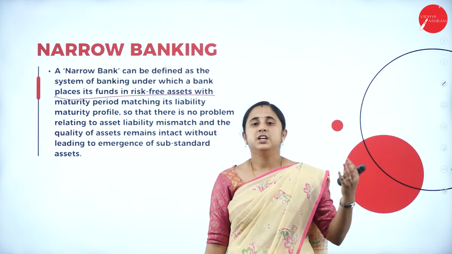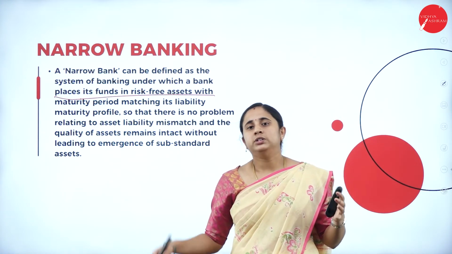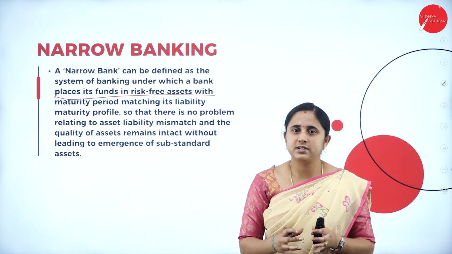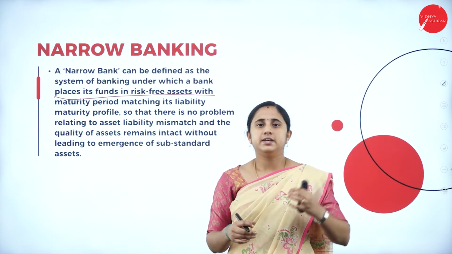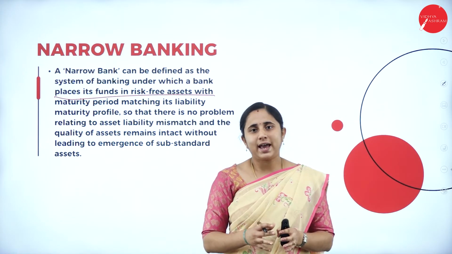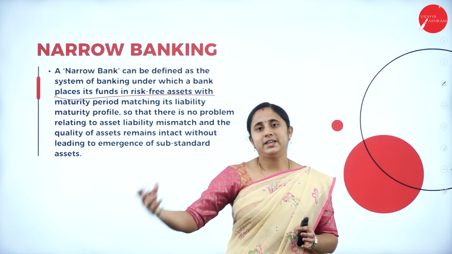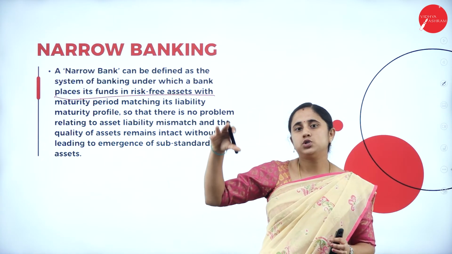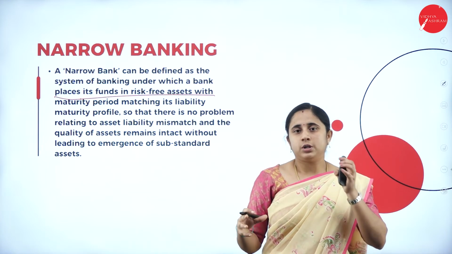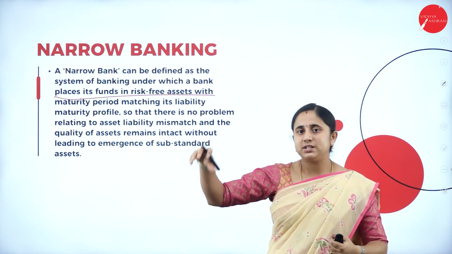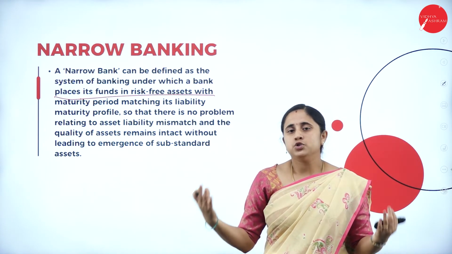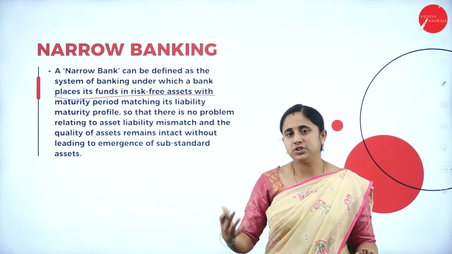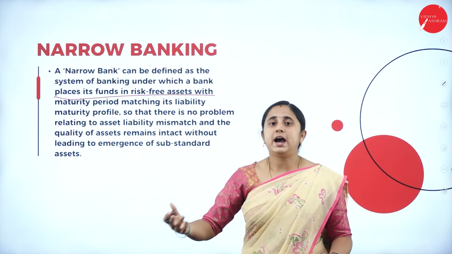That means if the bank has a 1 crore rupees fixed deposit with a maturity period of 10 years, and they invest this 1 crore rupees in some other business, that maturity period is also restricted to 10 years. So the maturity period of the deposit as well as the lending should be matched. They don't want to take the risk, so they invest in risk-free assets.